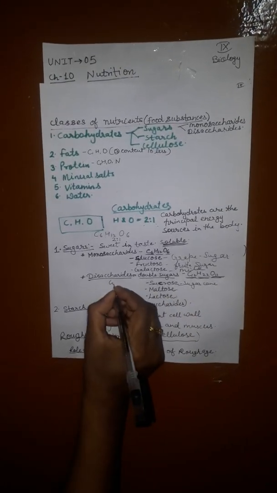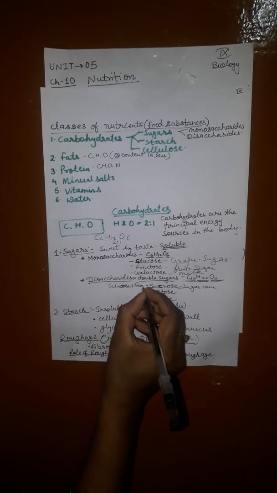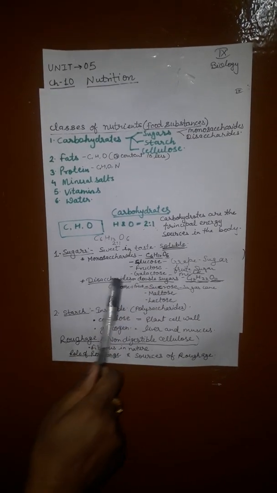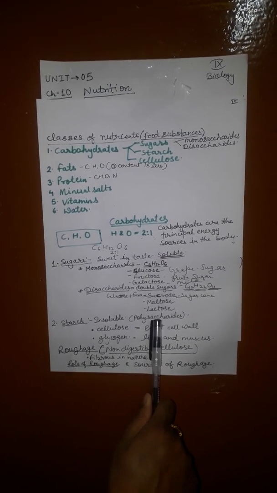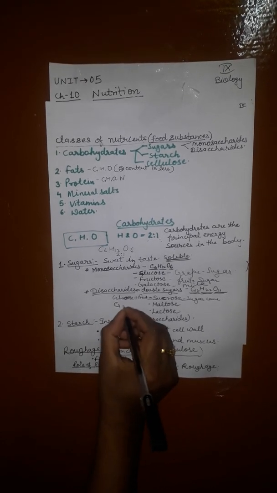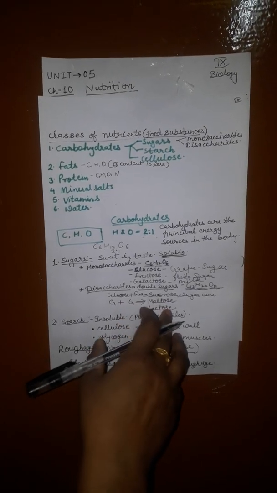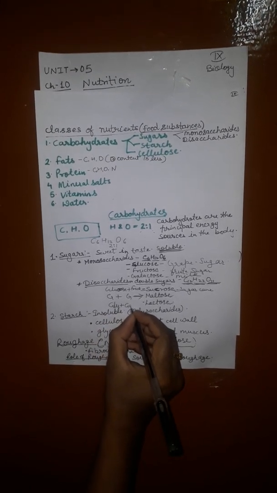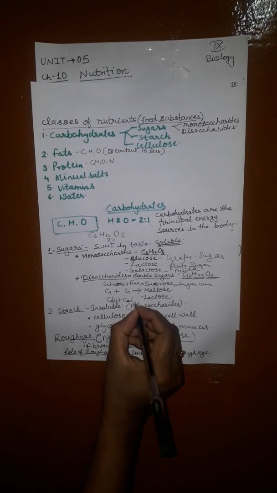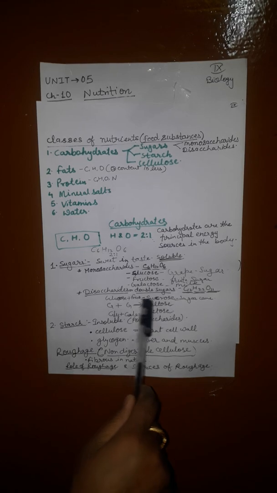Glucose plus fructose is equal to sucrose. Glucose and fructose form sucrose. Maltose, also called malt sugar, is made up of 2 glucose molecules. Glucose plus glucose forms maltose. And next one, lactose, milk sugar, is made up of glucose plus galactose. Glucose and galactose form lactose.